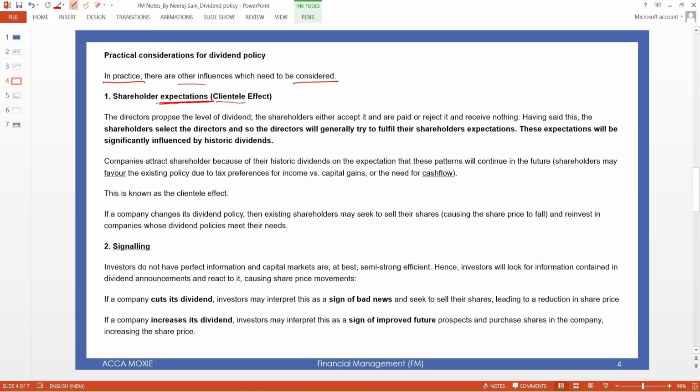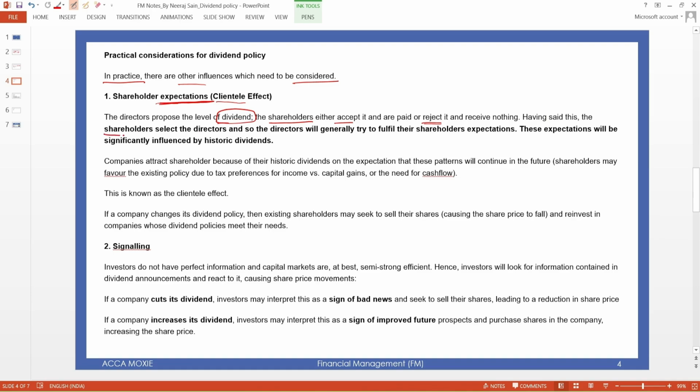The directors propose the level of dividend. Shareholders either accept or receive nothing.